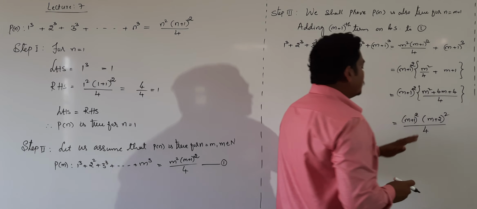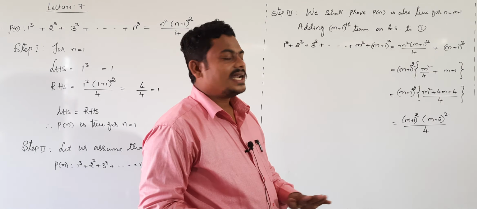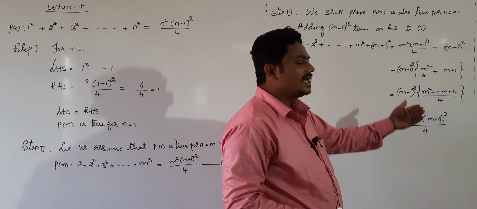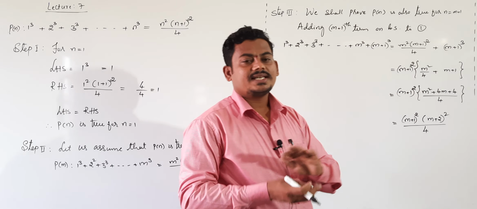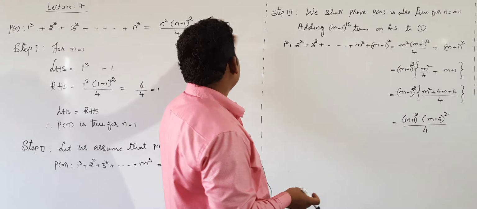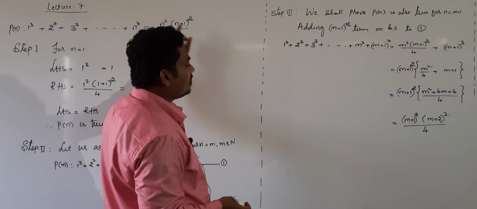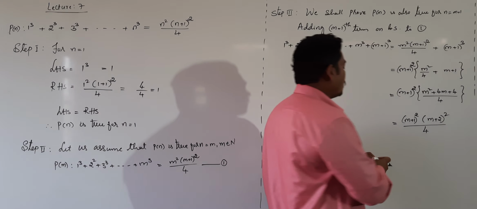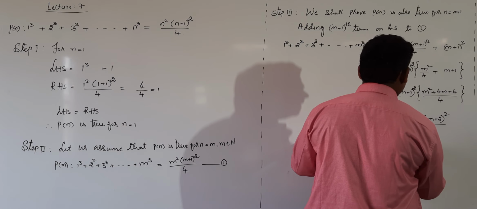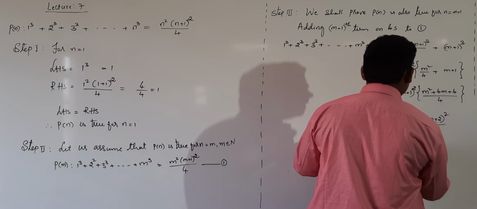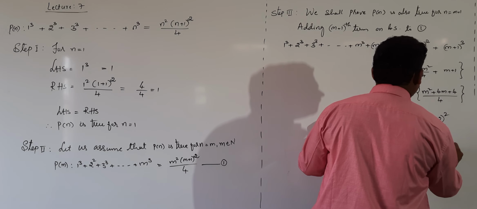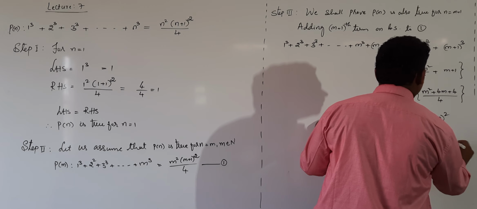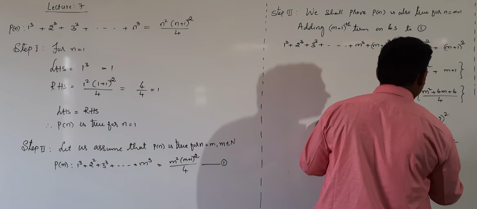Now check whether m plus 1 is there in place of n or not. Clearly in place of n we have m plus 1, or else you can write one more step: m plus 2 can be written as m plus 1 plus 1 whole square divided by 4.